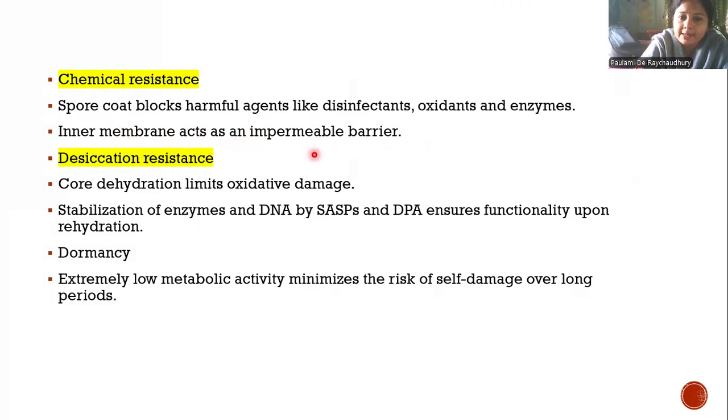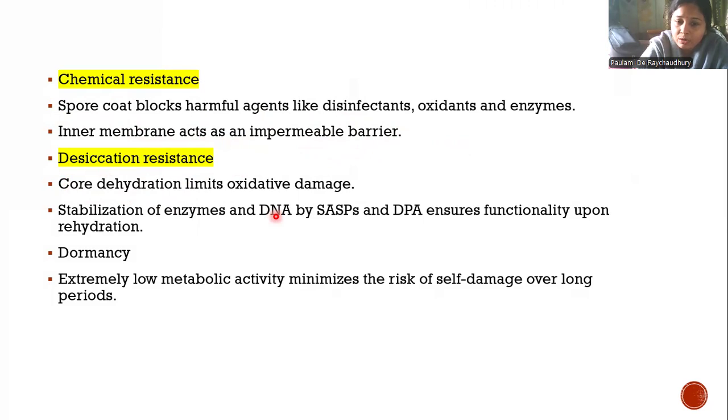Inner membrane acts as an impermeable barrier. And desiccation resistance: core dehydration limits oxidative damage. Stabilization of enzymes and DNA by SASP, small acid soluble spore protein, and DPA, dipicolinic acid, ensures functionality upon rehydration. Dormancy is another cause.